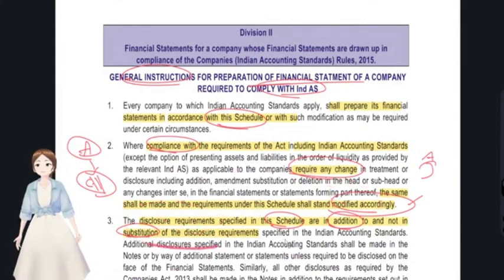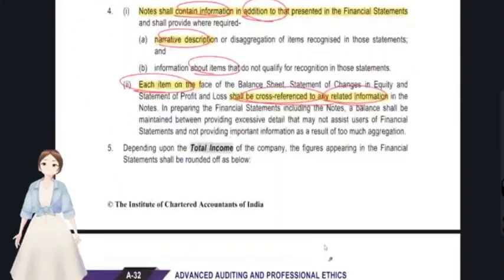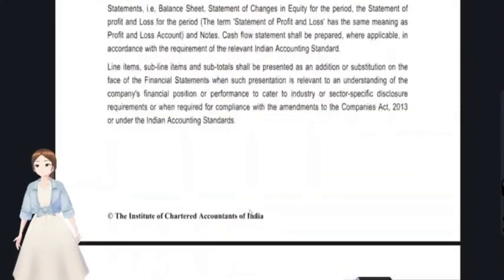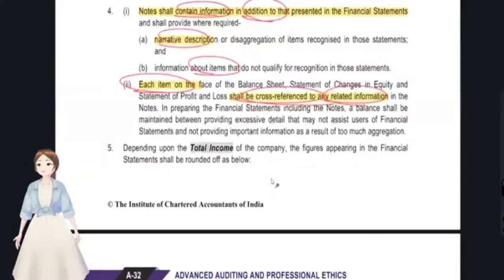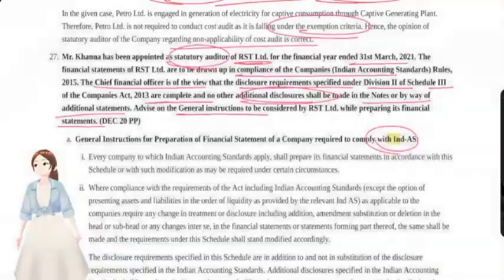The disclosure requirements in the schedule are in addition, but not a substitute. And notes to accounts shall be cross-referred to the related information and the rounding of provisions. And you have to also disclose the corresponding amounts and the material items also. These were the general instructions.